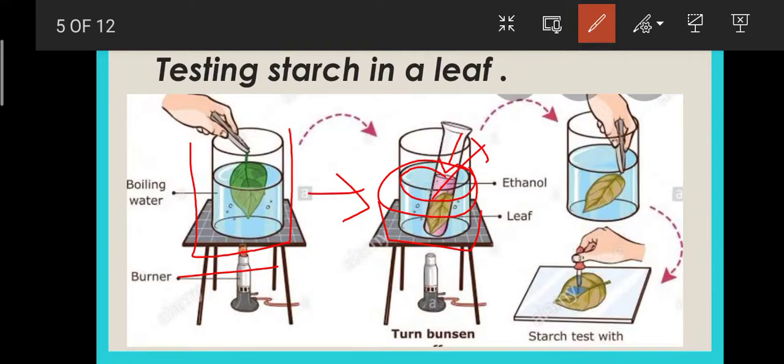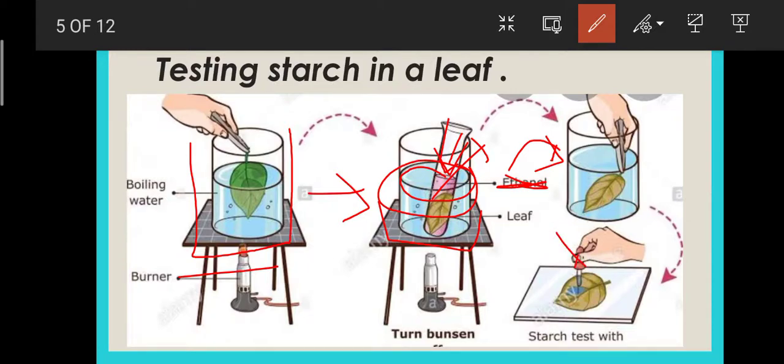Now this is not alcohol, that is alcohol. After this process we wash the leaf again to remove the excess alcohol, as it had been dipped in the alcohol. So to remove the excess alcohol we dip it in water to wash it. Now for testing starch we need an iodine solution.